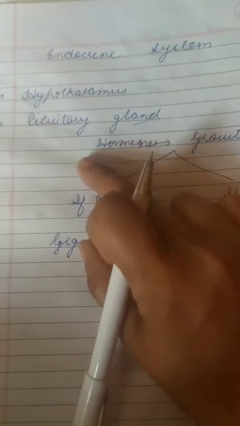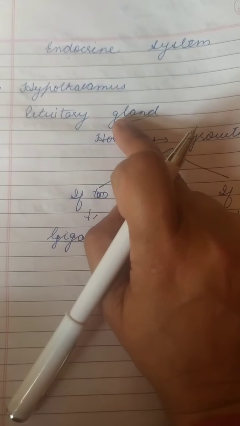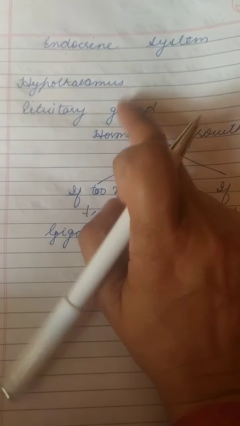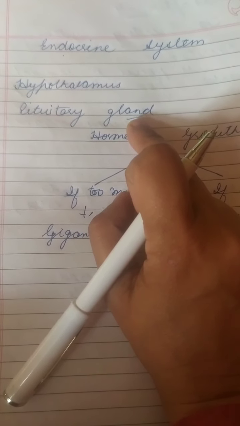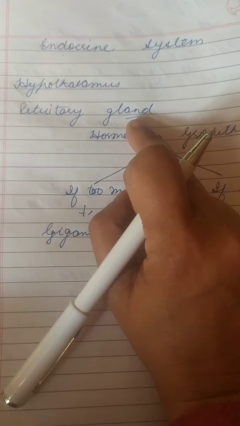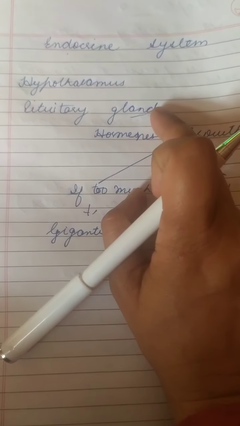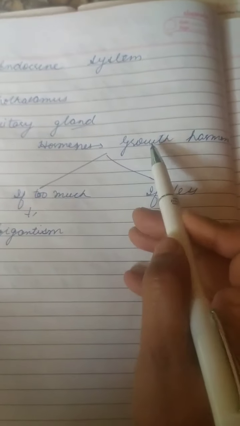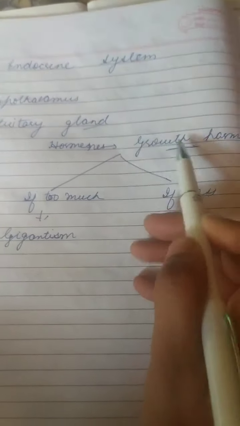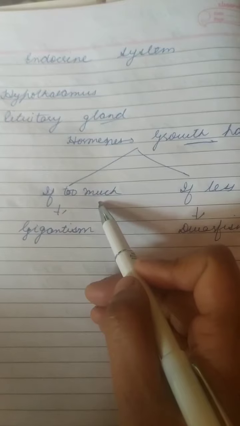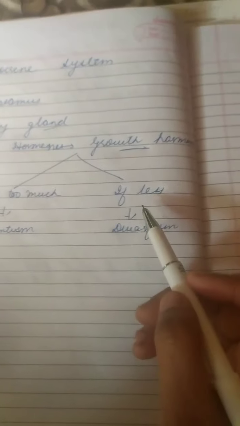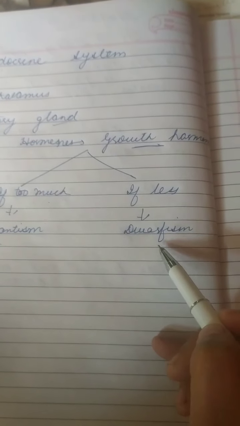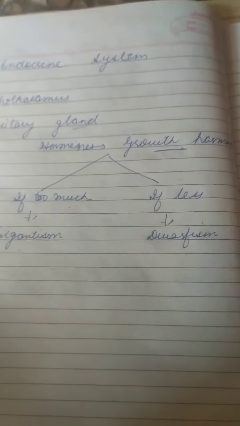So students, the hypothalamus and pituitary gland are present at the base of the brain. The hypothalamus secretes the hormones which control the secretion of hormones from the pituitary gland, and the pituitary gland controls all other glands. The pituitary gland secretes growth hormone. If more growth hormone is secreted, it causes the condition known as gigantism, and if it is less secreted, then it causes dwarfism in human beings.